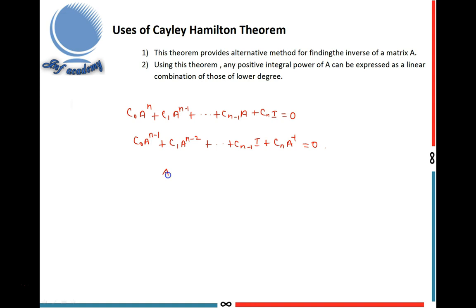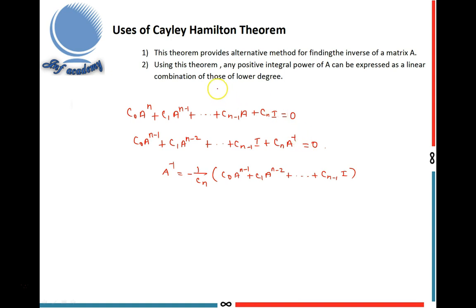So finally I write A inverse equal to minus 1 by Cn into C naught A power n minus 1 plus C1 A power n minus 2 plus etc., Cn minus 1 I. This is the formula for finding A inverse by using the Cayley-Hamilton theorem.